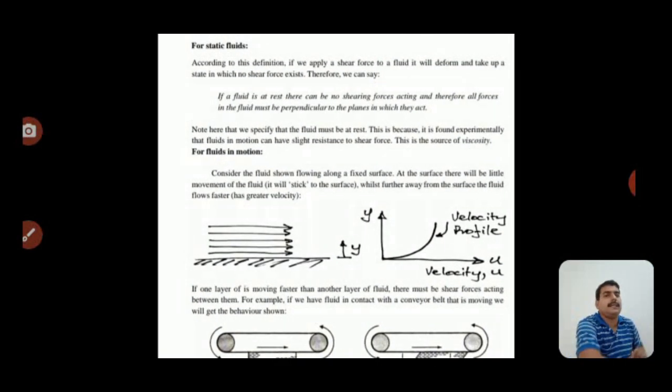Next is fluid motion. If a fluid is at rest, there can be no shearing force acting. Therefore, all forces in the fluid must be perpendicular to the planes on which they act. In the diagram, the velocity profile goes in a curved shape: the water flows with velocity u and the depth of the water is y. Therefore, we draw a curve, and we say that this is the velocity profile.